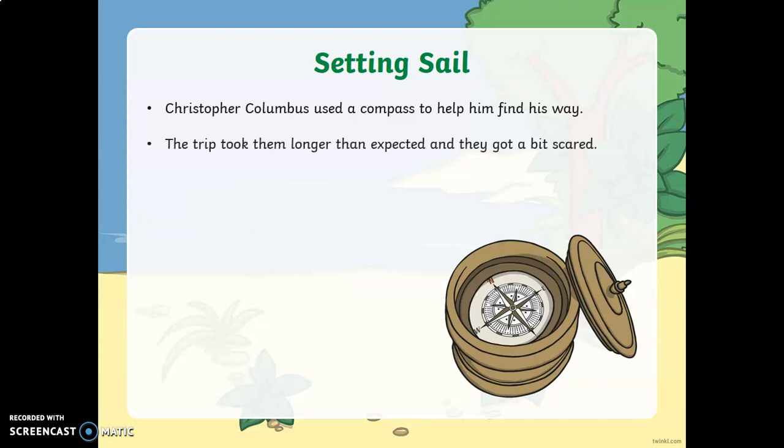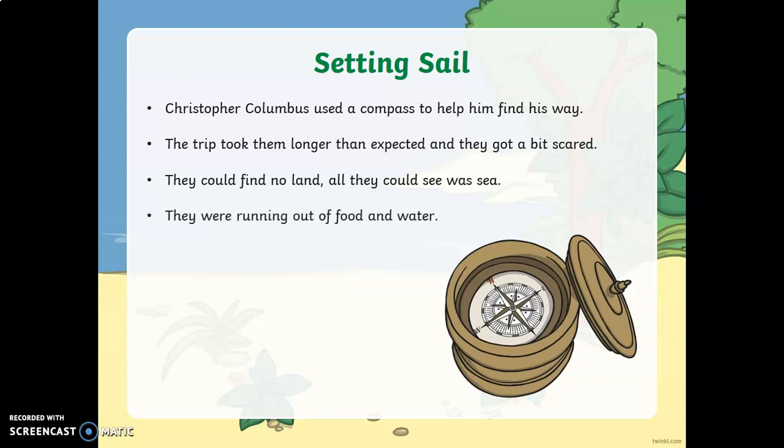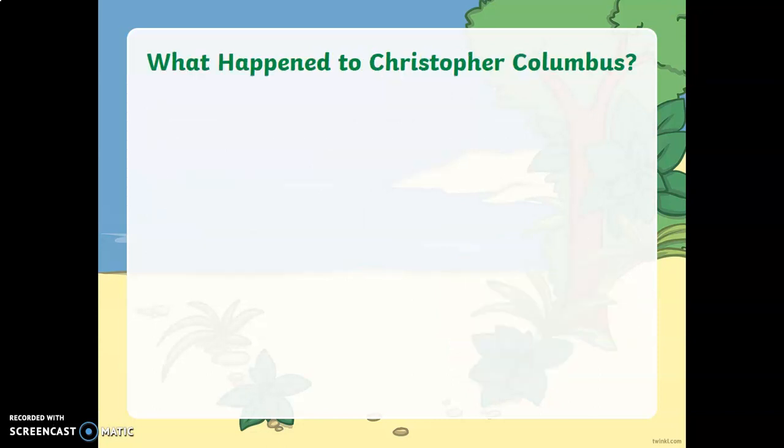The trip took them longer than expected, and they did get a bit scared. They couldn't find any land at all. All they could see was sea. They started to run out of food and water, because they couldn't drink the seawater because that's full of salt. And if they're in the middle of the ocean, there's nowhere that they could get food from. After 36 days, one man spotted an island. This was the Bahamas.